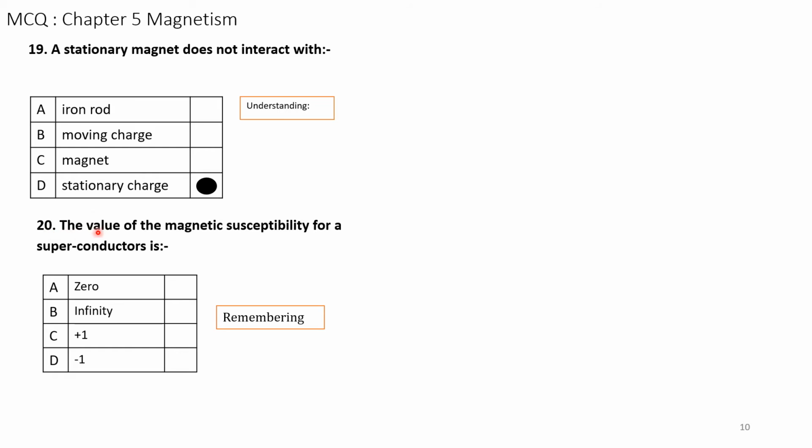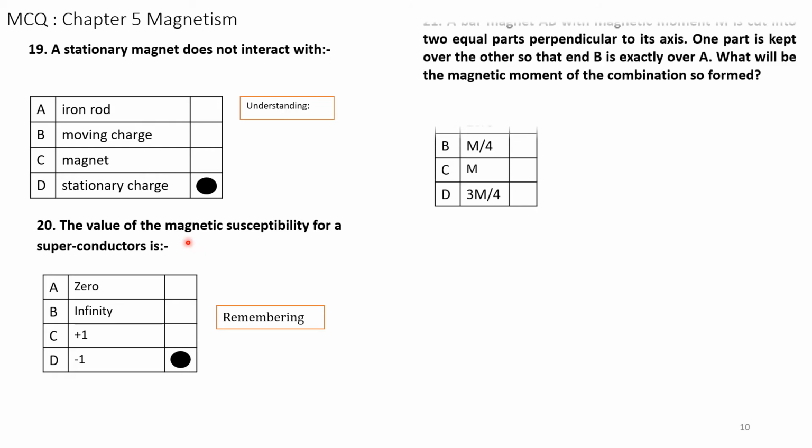Question number 20. The value of the magnetic susceptibility for a superconductor is... this is again involving remembering. You have to remember the value of the magnetic susceptibility for a superconductor; we know that it is negative. So the correct answer is D.